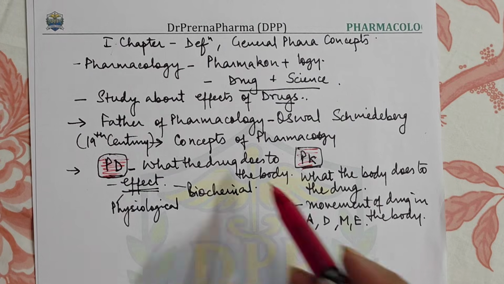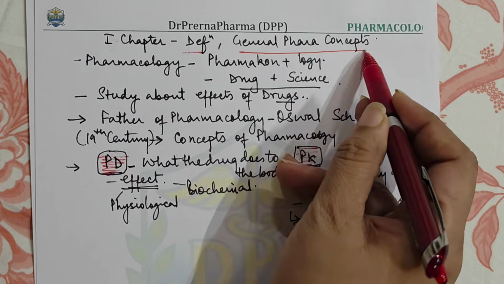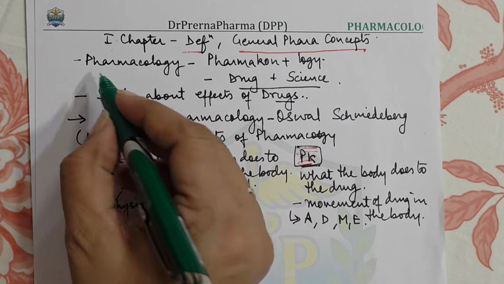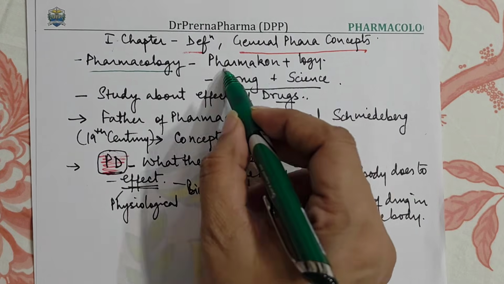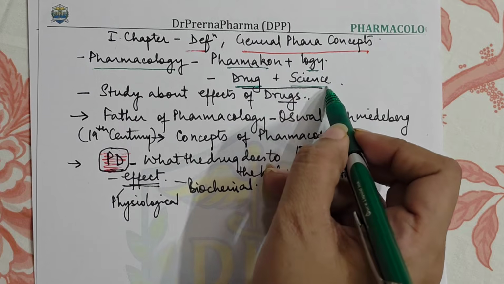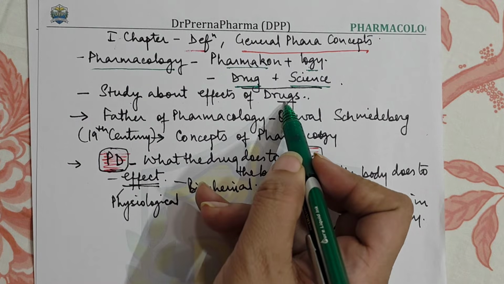So now students, coming to the first chapter, definition, where we are going to cover definition and we are also going to understand the general pharma concepts. So first of all, understand that pharmacology is basically pharmacon plus logy. Pharmacon means drug, logy means science. So it is a science of drugs. It is a study about the effects of drugs on the body.